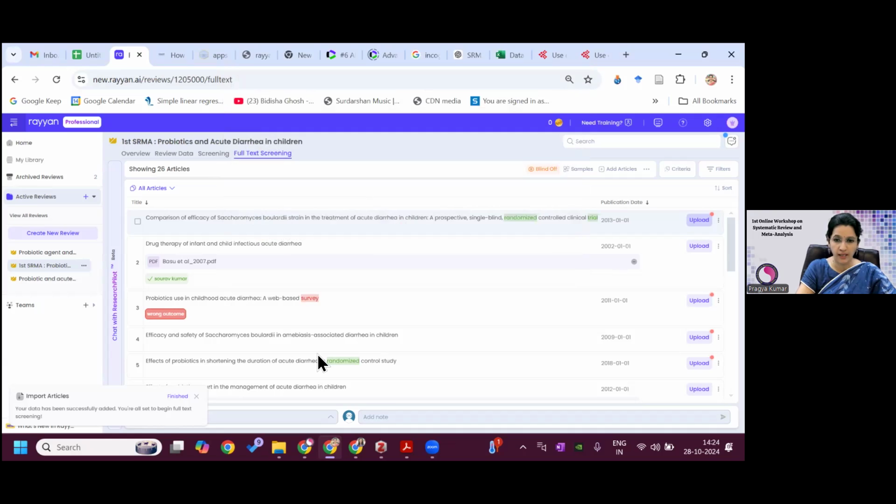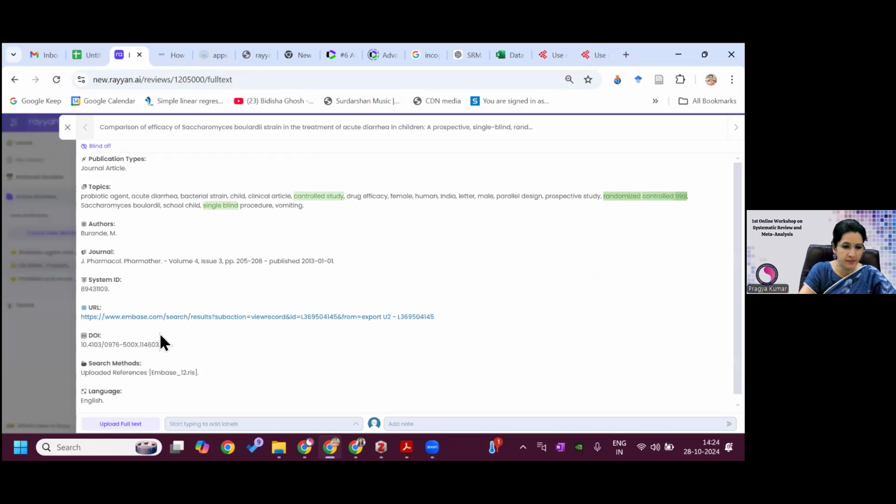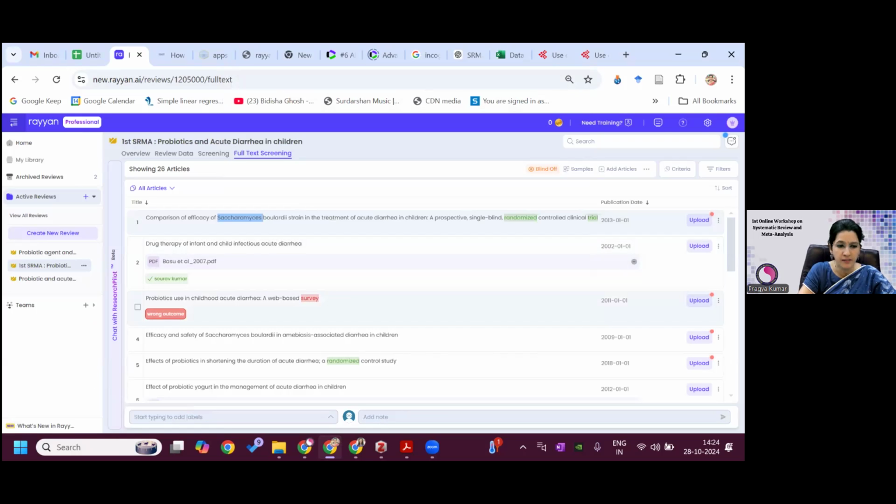So rather than clicking upload, what you do, you open the article because you don't know the author name. So you open the article and see from here. So this is Embase. That's why I'm skipping this, because we could not get the article from Embase. So I will click this article, probiotic and childhood.